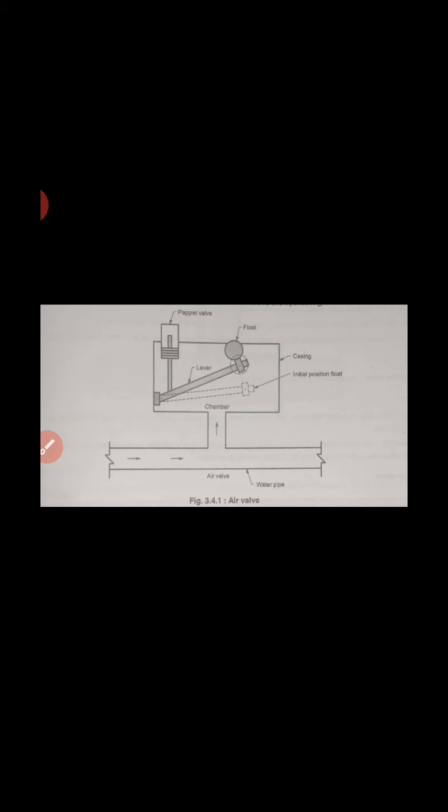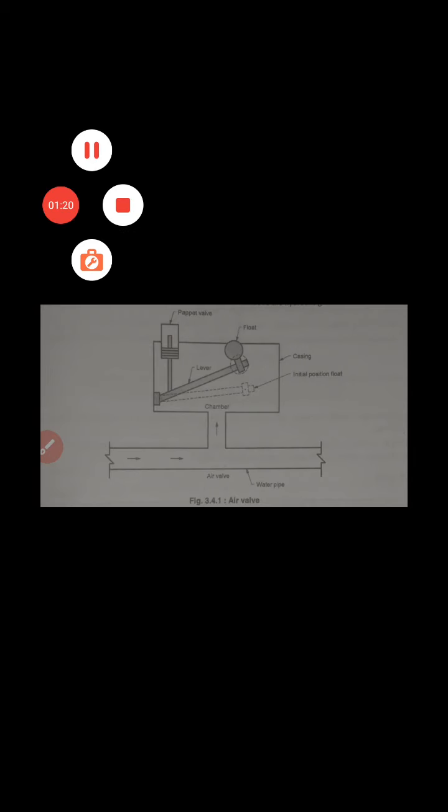See now here, the air valve is also called the air relief valve. Some quantity of air is contained in the flowing water. This air tries to accumulate at the high points along the water pipe.